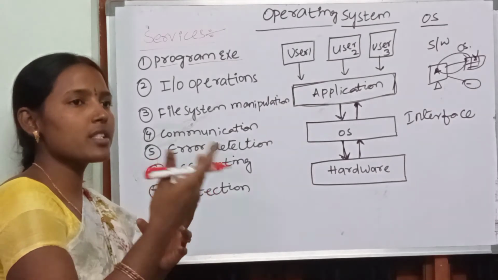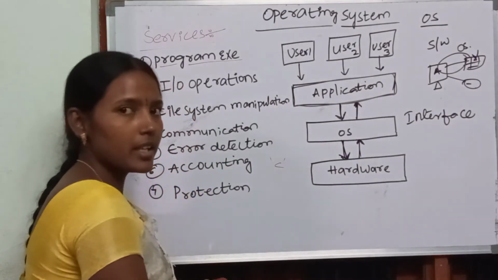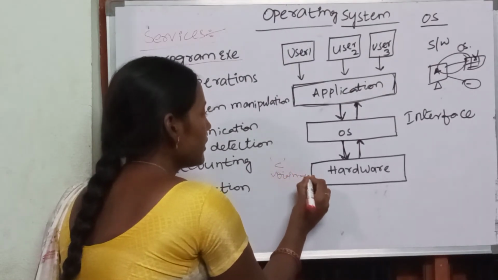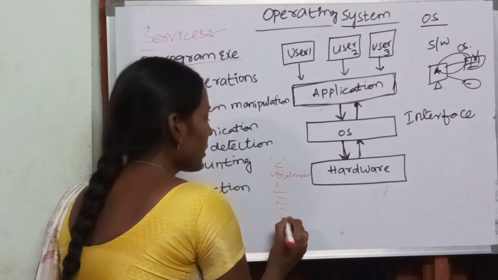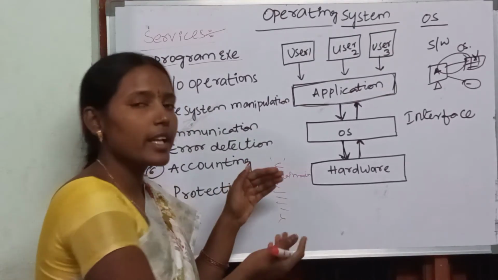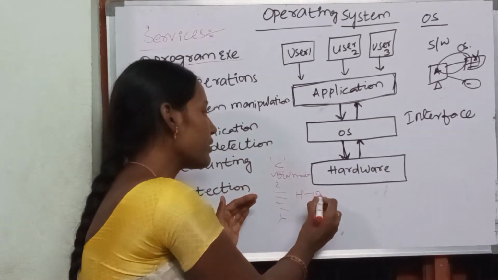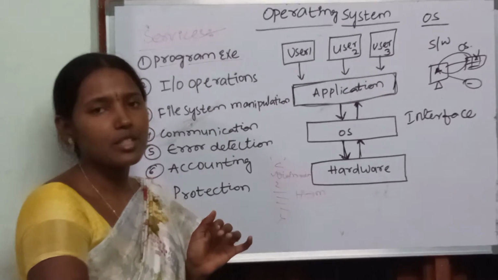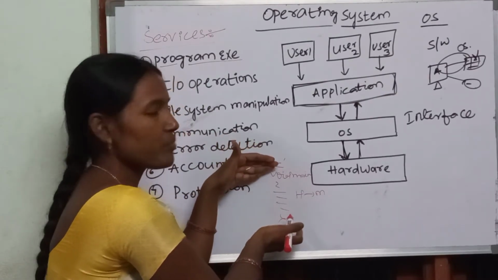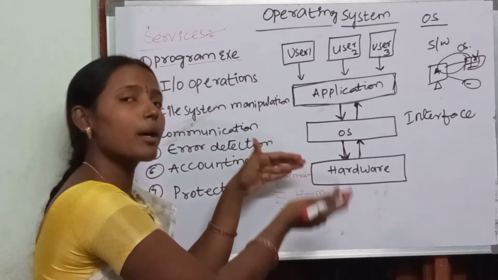Consider we are writing a C program. I am writing void main and the set of the program. If I save and compile the program, who will execute this program? This program is mainly in high level language, so it has to be converted to machine level language. So what will happen? Operating system will take this program and give it to the Turbo C editor so that the Turbo C compiler will compile that code.